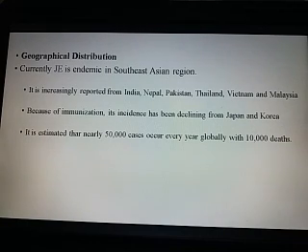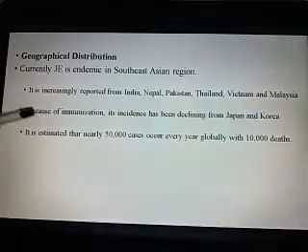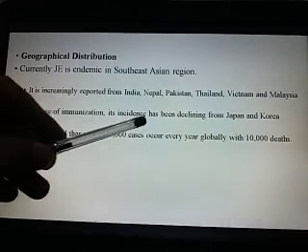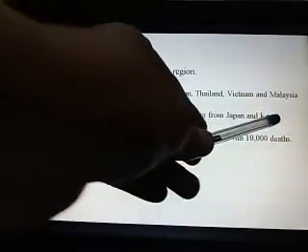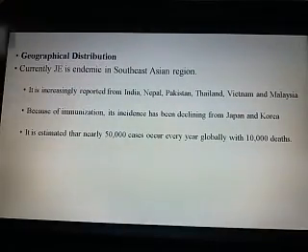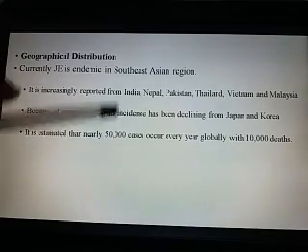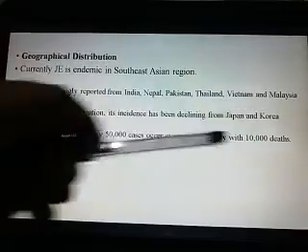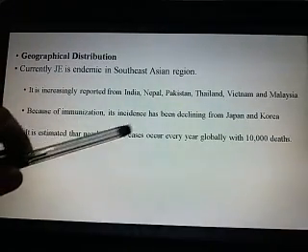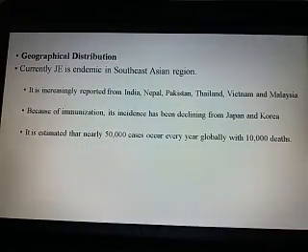Geographical distribution: currently JE is endemic in the Southeast Asian region. It is increasingly reported from India, Nepal, Pakistan, Thailand, Vietnam, Malaysia. Because of immunization, its incidence has declined in Japan and Korea. Because of proper immunization, the number of cases of Japanese encephalitis is gradually decreasing in Japan and Korea. It is estimated that nearly 50,000 cases occur every year globally with 10,000 deaths.